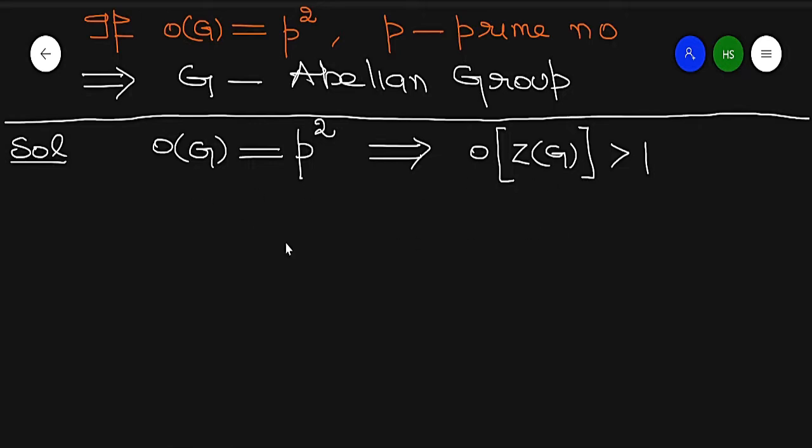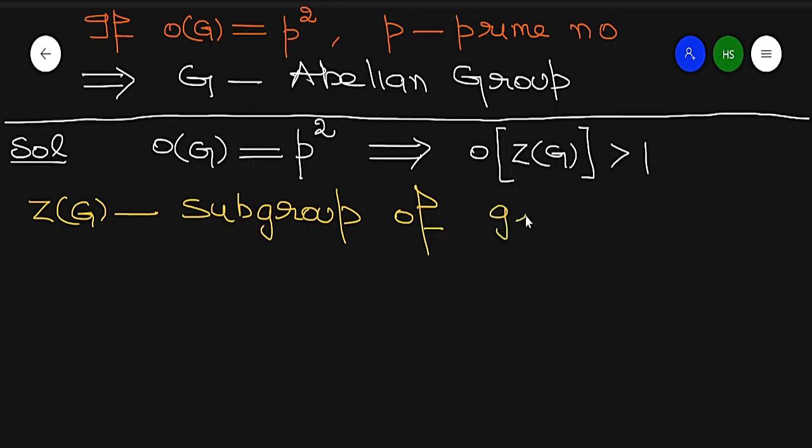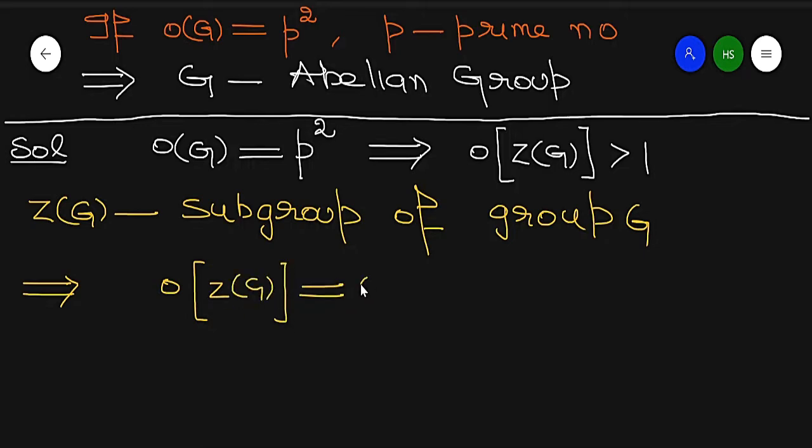So the center of G, Z(G), is a subgroup of group G. So by Lagrange's theorem, the order of the center of G divides the order of G. So what is the order of G?